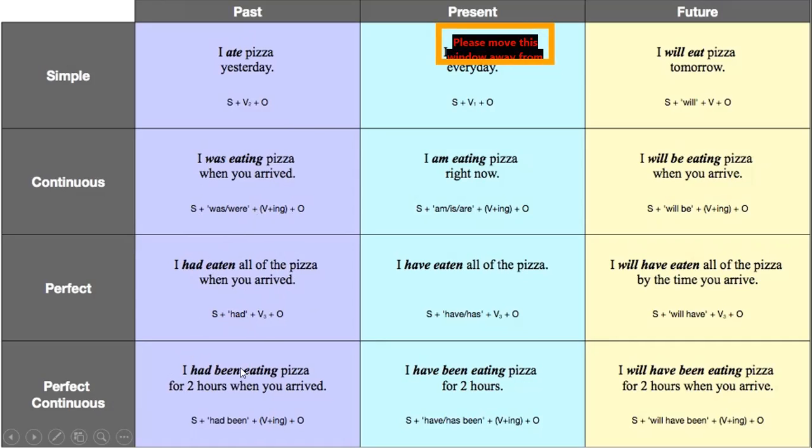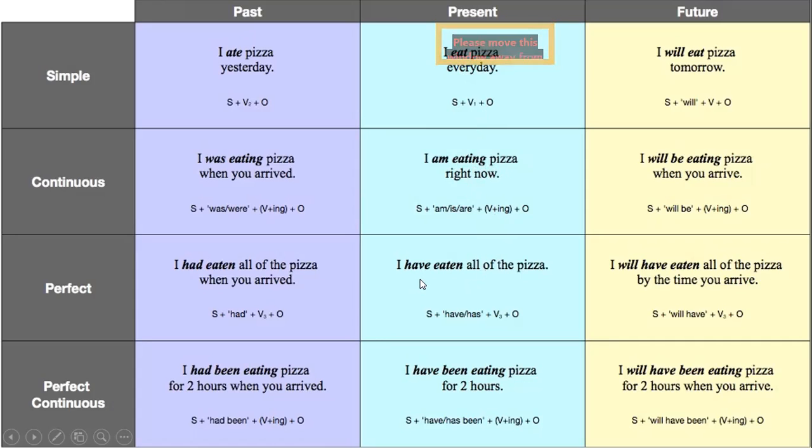Past perfect continuous, I had been eating pizza for 2 hours when you arrived. So again, had been is added and the first form of the verb with the ing is added and the object remains the same. Now the simple present or the present indefinite, I eat pizza every day. So my subject is I, the first form of the verb is eat, and then the pizza is the same. In the present continuous tense, I am eating pizza right now. So I am is my auxiliary verb, again the helping verb. Eating, first form of the verb with an ing, object is pizza, that would not change.